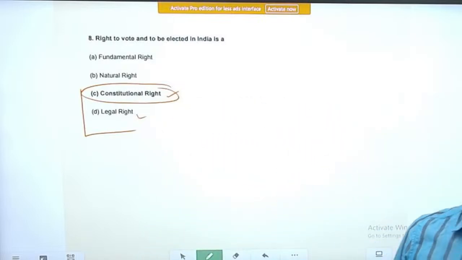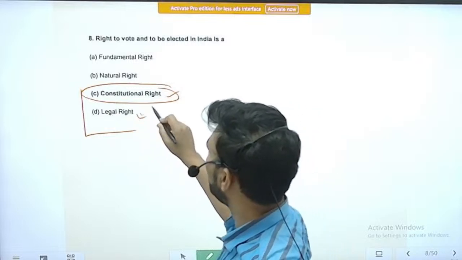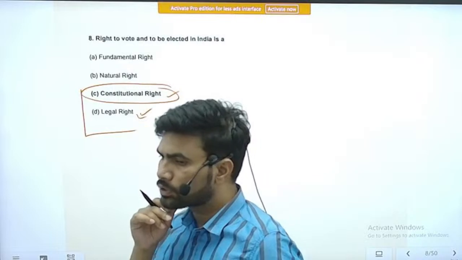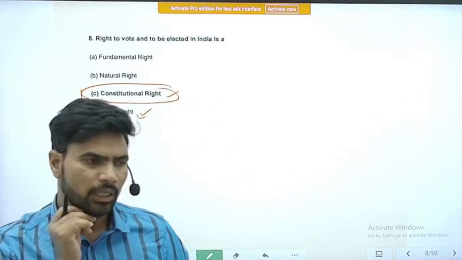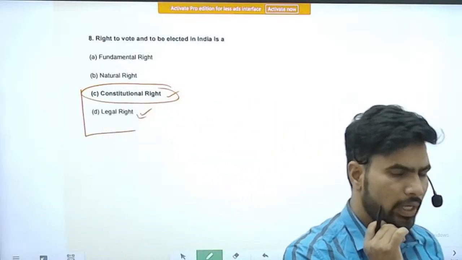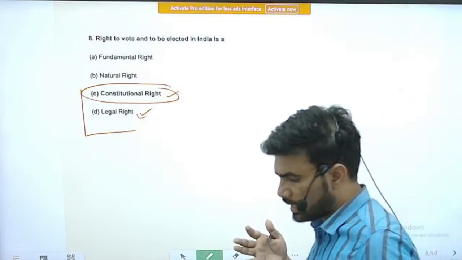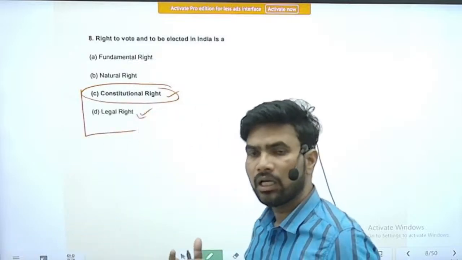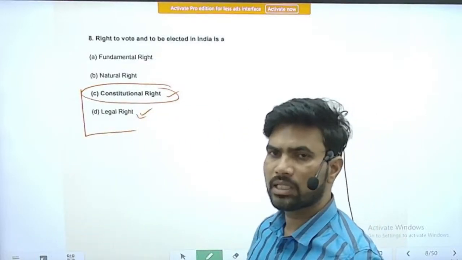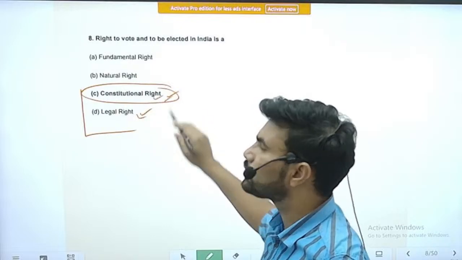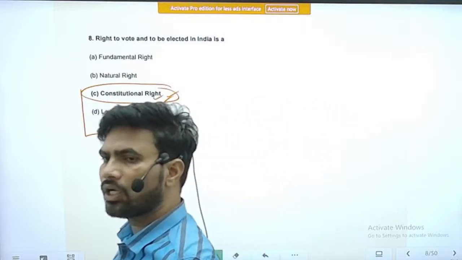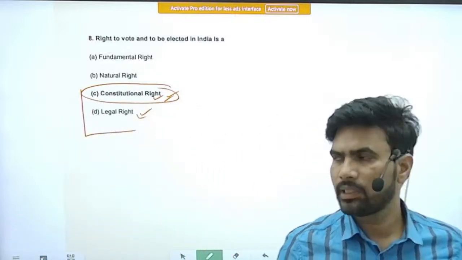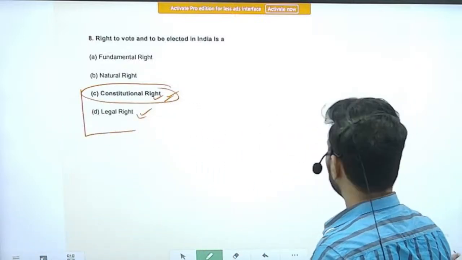Some experts have opined that the right to vote is a legal right, but if you study the 11th NCERT book, it is a very good book. Once you understand the entire concept relating to government, elections, etc., you will come to an understanding that the right to vote is a constitutional right. It is inherent in the Constitution of India. Right. So the correct option is option C, constitutional right.